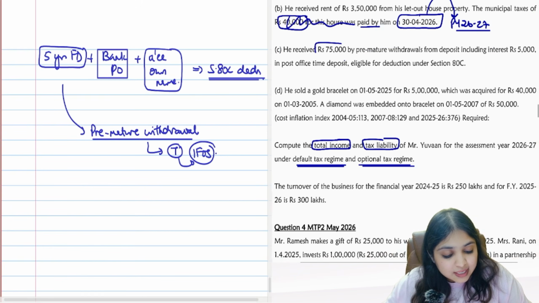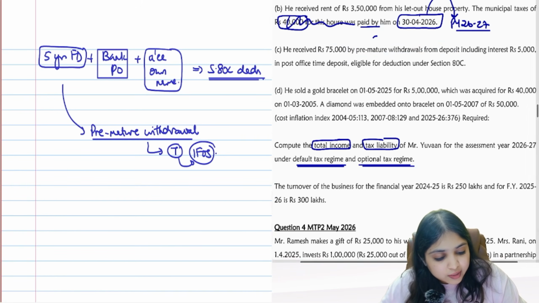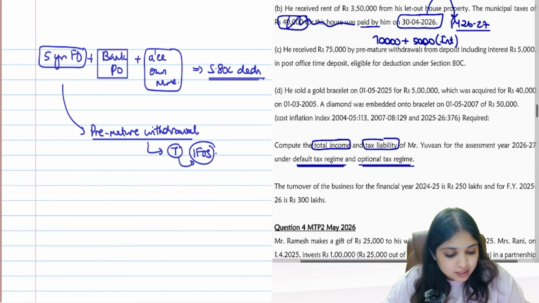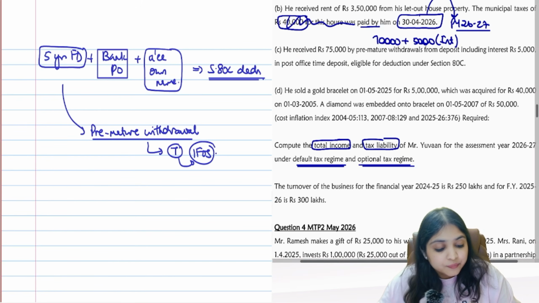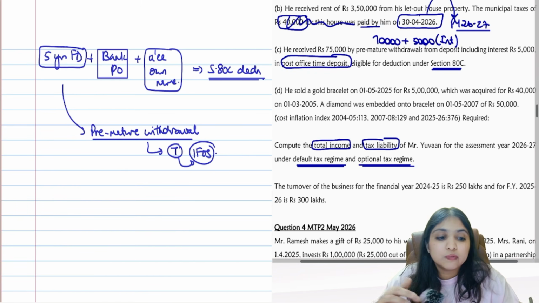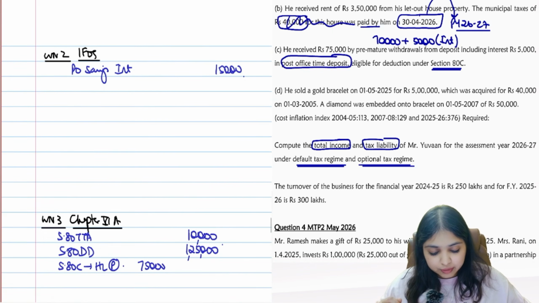The question says he received 75,000 by premature withdrawal from deposit, including interest 5,000. So can I say 70,000 is premature withdrawal, 70,000 plus 5,000 interest he got. Okay, so 75,000 total he got, including interest 5,000, post office time deposit, eligible for deduction under ATC. So when the assessee made the time deposit, he got ATC deduction. Now he is making a premature withdrawal. So this premature withdrawal will be taxable for you under IFOS head. So come to your IFOS working note, everybody.